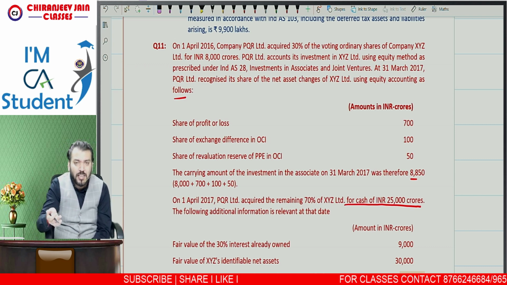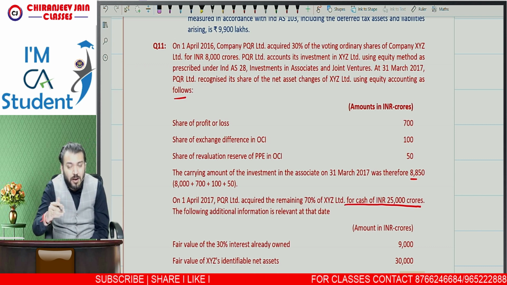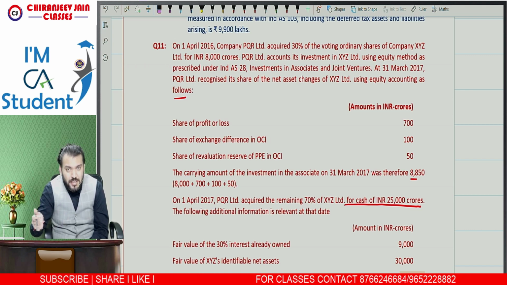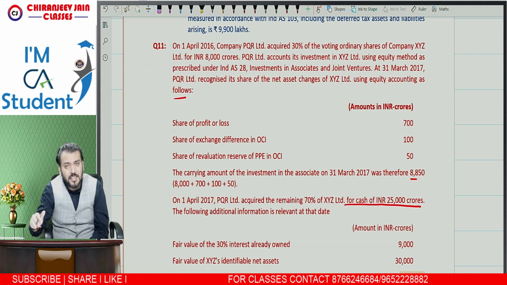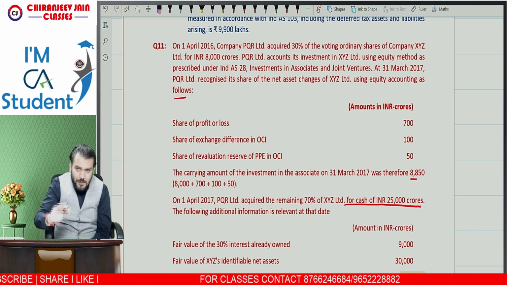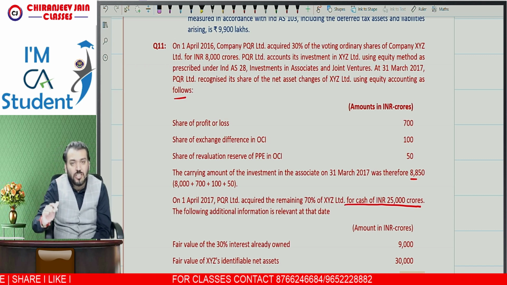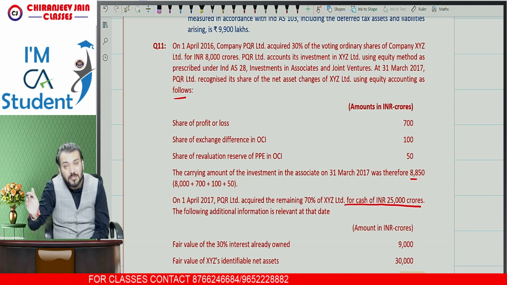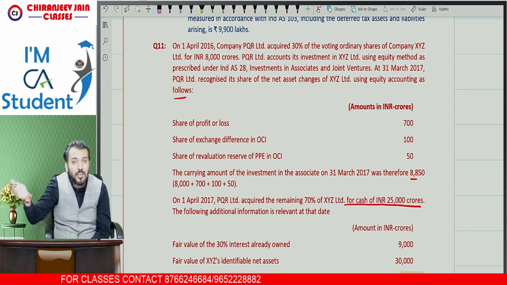What is the journal entry for that? What will be the journal entry for recognizing share in PL? That will be investment account debit to share in PL, and that share in PL will be transferred to retained earning. If we are recognizing share in OCI, the journal entry will be investment account debit to share in OCI, and share in OCI will be transferred to separate component of other equity.